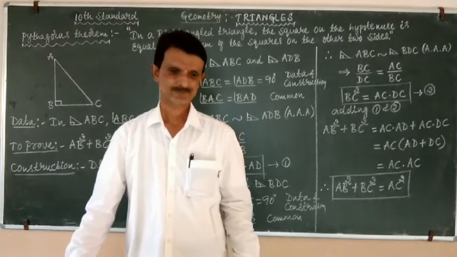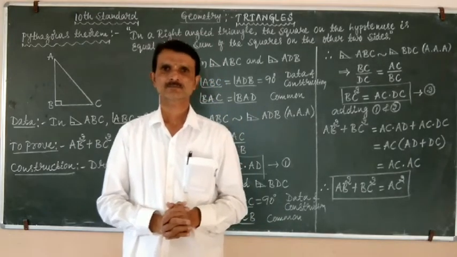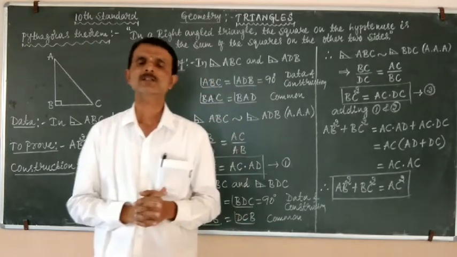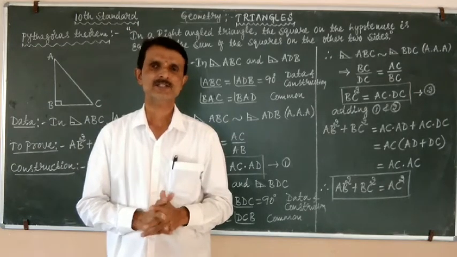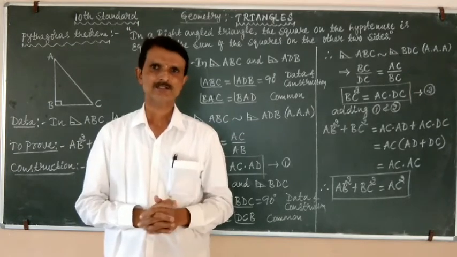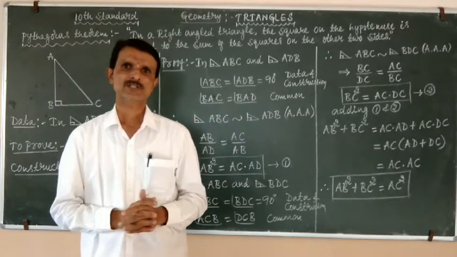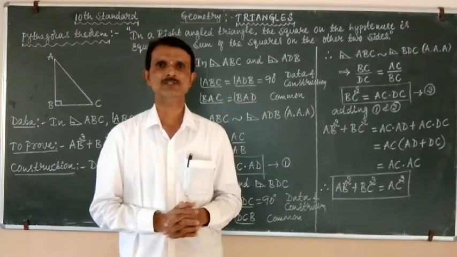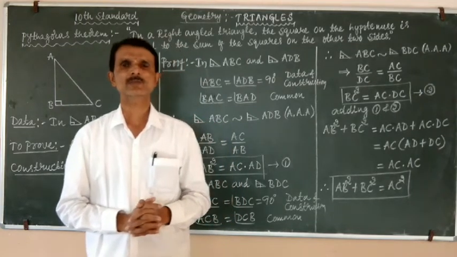Now students, we will see the Pythagoras theorem. The statement of the Pythagoras theorem is: in a right angle triangle, the square on the hypotenuse is equal to the sum of the squares on the other two sides. You have to remember this.